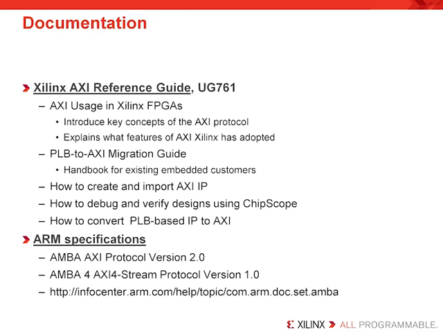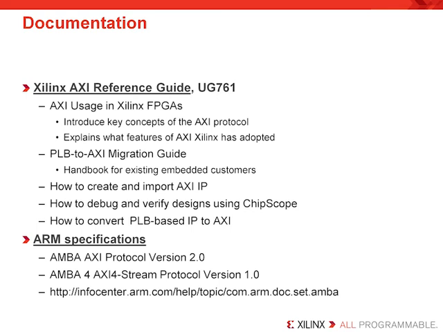Now, as I mentioned, the Xilinx AXI reference guide, or user guide 761, denoted UG761, is a very good document that will describe and answer most of the common questions that new users and new adopters will have. First of all, the AXI usage in Xilinx FPGAs is described. It introduces key concepts of the AXI protocol. It also explains what features of AXI Xilinx has adopted. It also has a PLB to AXI migration guide, which is a handbook for existing embedded customers to learn how to migrate their custom IP. And we also describe how to create and import AXI IP, how to debug and verify designs with ChipScope, and how to convert PLB-based IP to AXI IP.